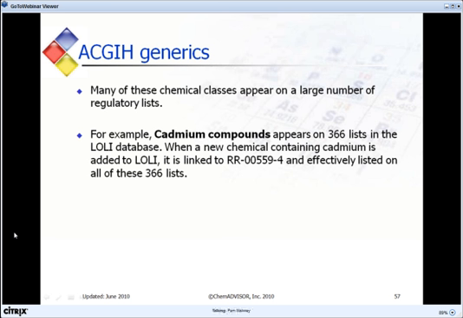Many of these chemical classes appear on a large number of regulatory lists. For example, cadmium compounds appears currently on 366 lists in the LALI database. When a new chemical containing cadmium is added to LALI, it's linked to cadmium compounds and effectively listed on all of these 366 lists.